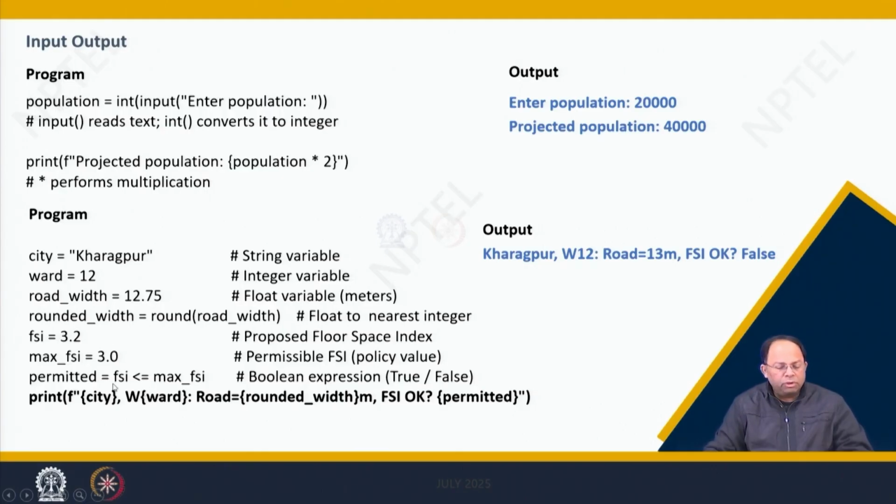So over here, of course, we check whether FSI is lesser than or equal to maximum FSI. FSI is 3.2, which is not less than maximum FSI, so it is returning false. So the output is Kharagpur, W12 colon road equal to 13 meter. FSI okay? No, that's not okay, it's false.